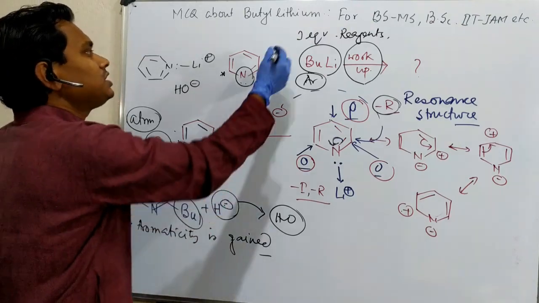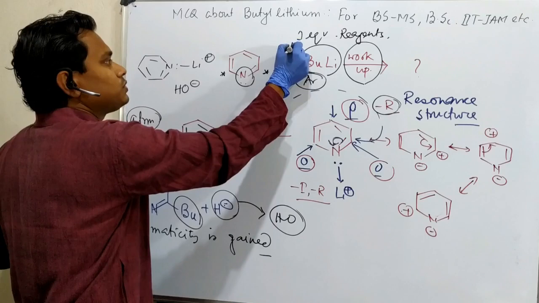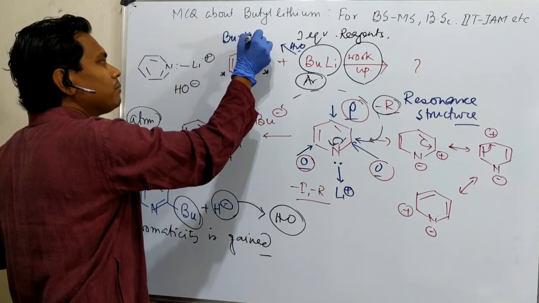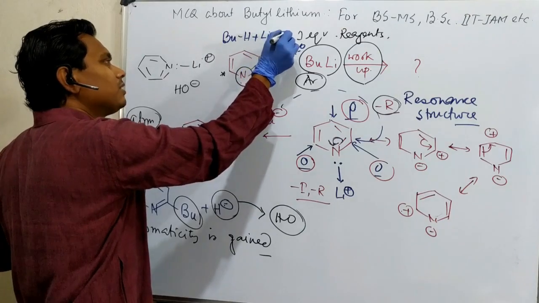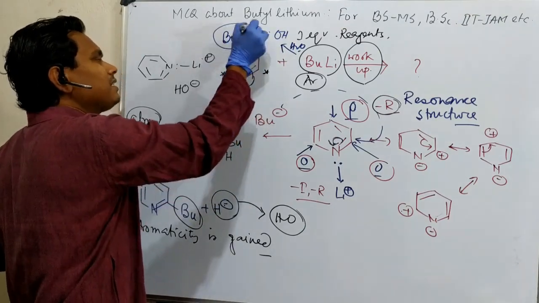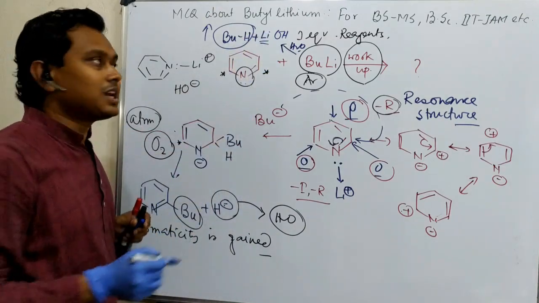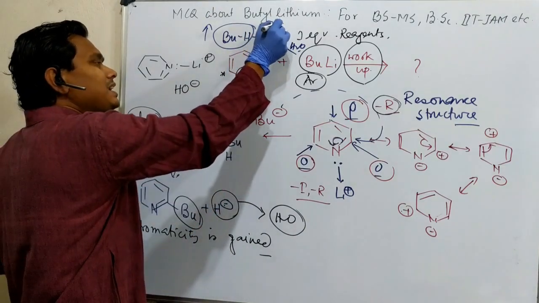That this butyl lithium will be quenched with water, and what will it produce? It will produce butane plus lithium hydroxide. Okay, and butane is a gas, so it will go out. What will remain is lithium hydroxide, meaning lithium plus and hydroxyl minus.